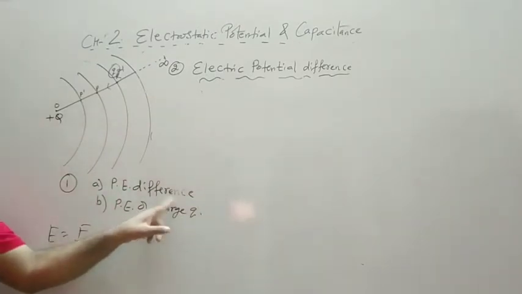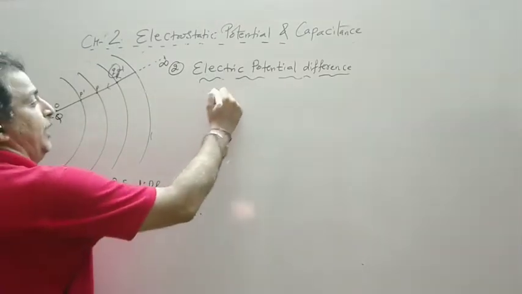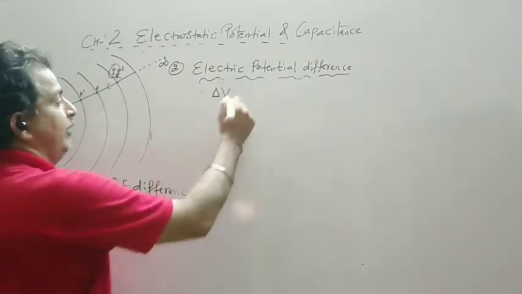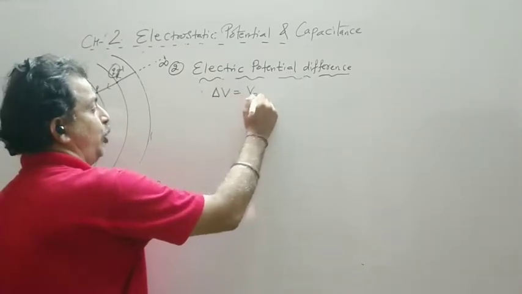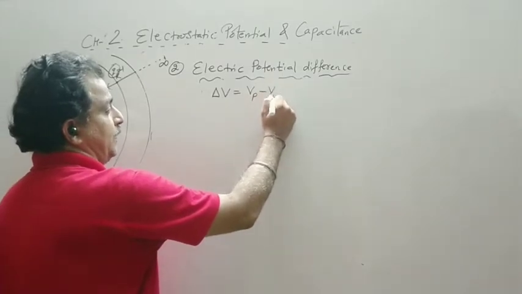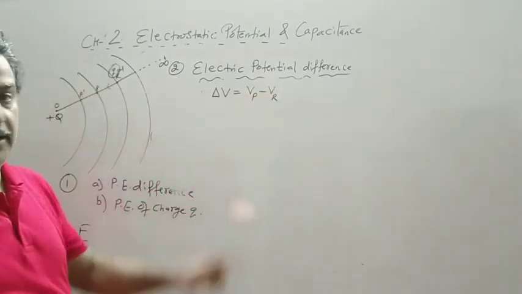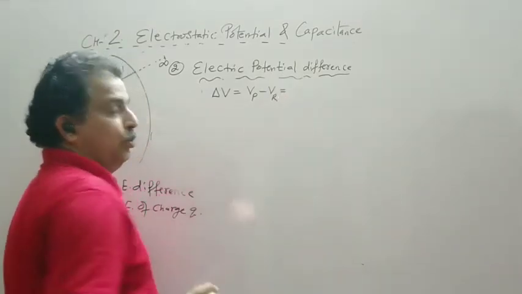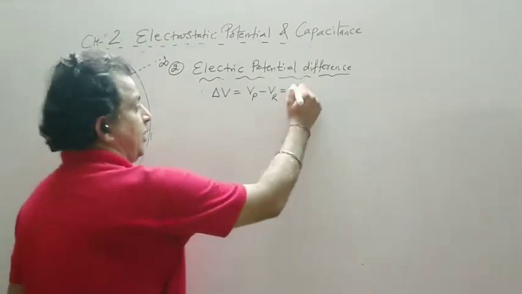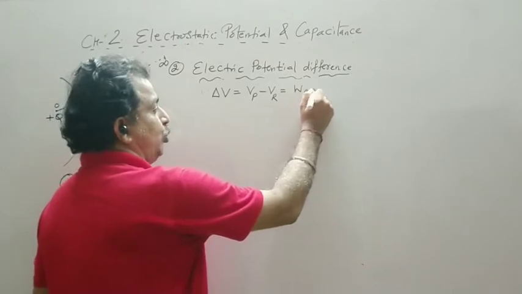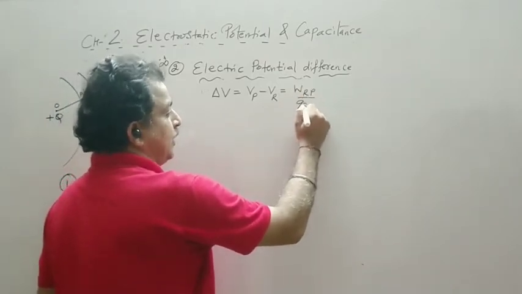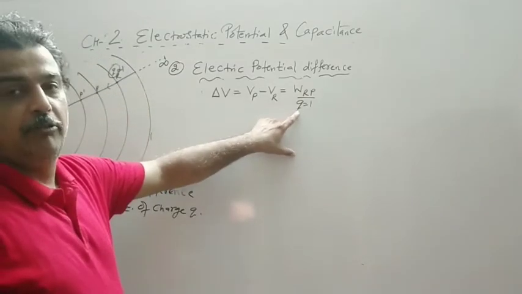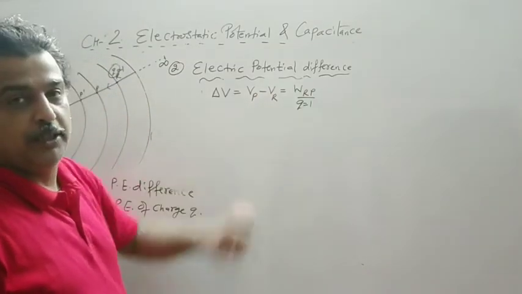So after these two concepts, now we have delta V. Now this delta V will be written as final potential minus initial potential, that is the potential difference. This will be equal to work done from R to P, where Q is equal to 1 unit. So generally we write in words work done to move a unit positive charge.